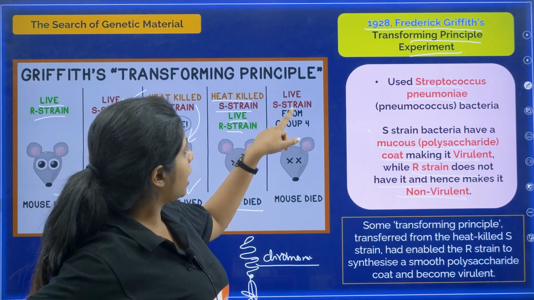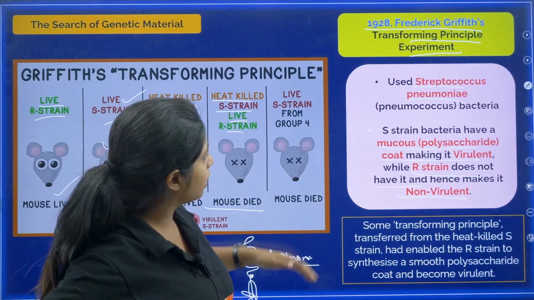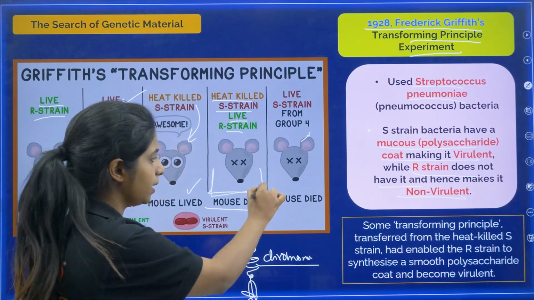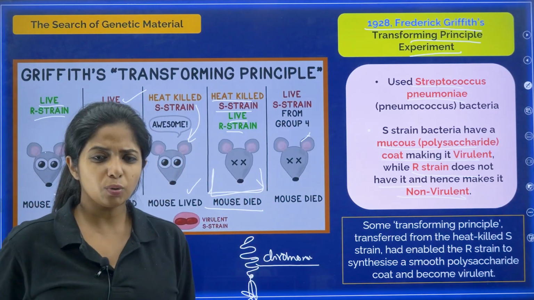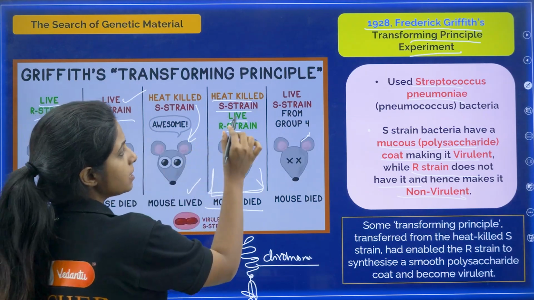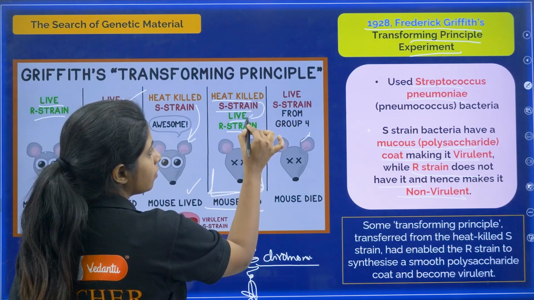Then he took live R strain from group 4. Again, this is not needed, at least you study until here. So he tried to understand this. He thought that something is getting transferred from here to here.